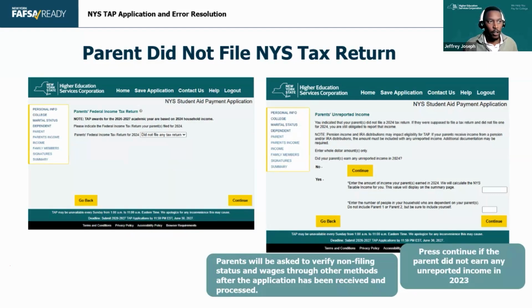If they want to change self-reported income, if they report income and say, oh no, I've reported the wrong amount, they're going to have to prove to us that they didn't file a tax return and that the new amount is what is actually accurate. So make sure that parents or students that did not file a tax return enter the unreported income accurately, because once they enter that in, they won't be able to change it again.